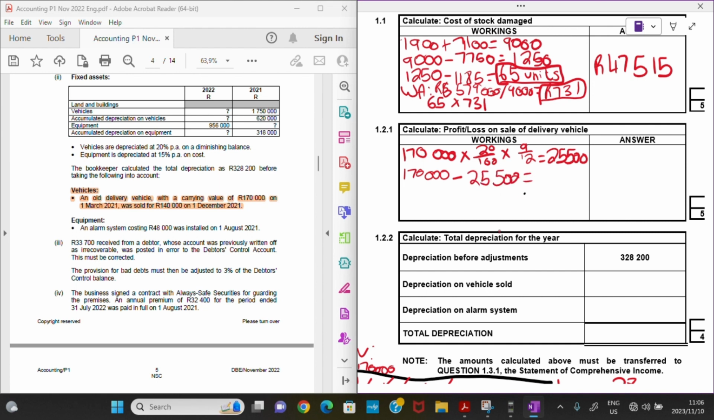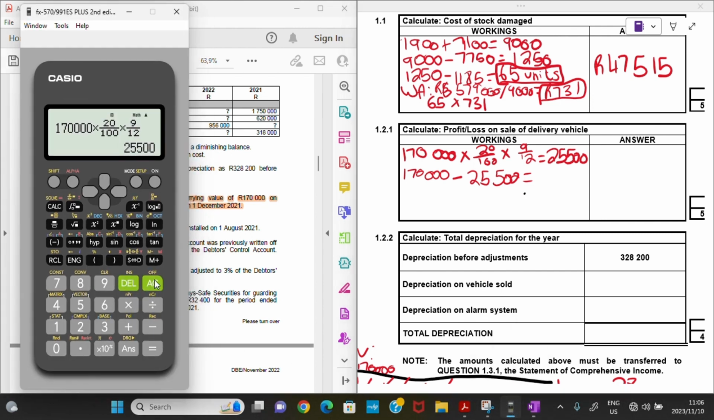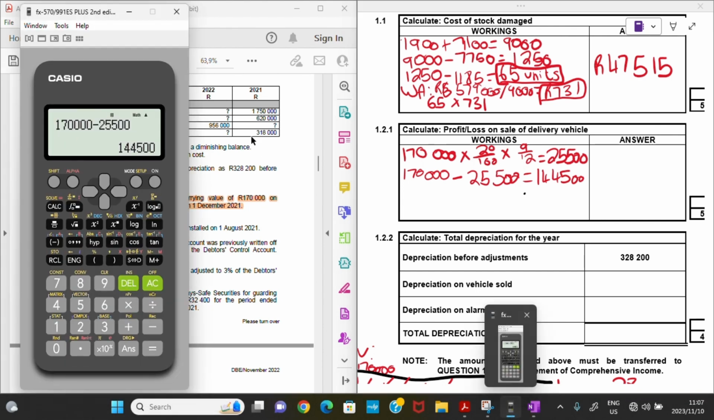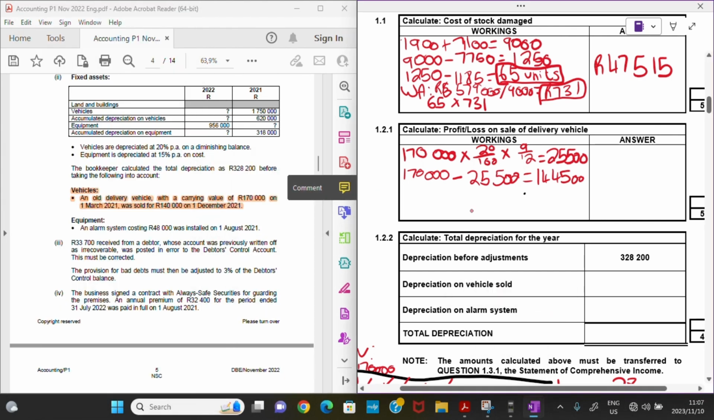So let's see how much that gives us. I have 170,000 and I'm removing 25,500. So that's actually 144,500, right? Let me just double check. 144,500, yes.